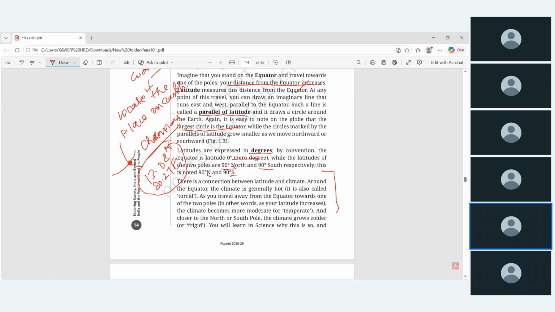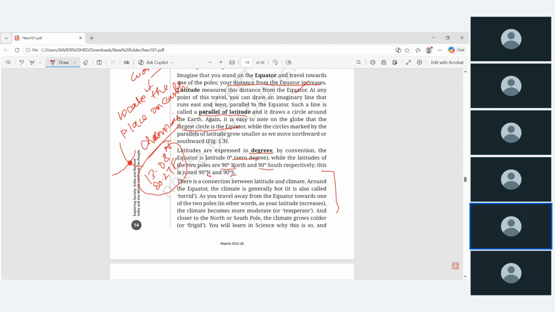So we can come to a conclusion: when you move from the equator towards the pole, the climate changes from hot to cold in any direction, whether you travel from the equator towards the north or towards the south. Either way, the temperature varies from the equator. This is what this paragraph says.